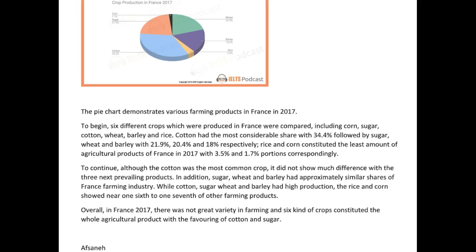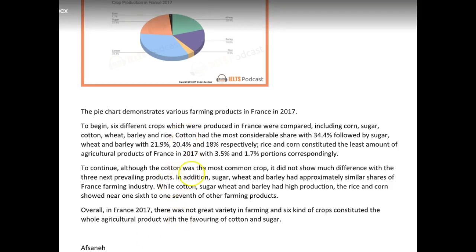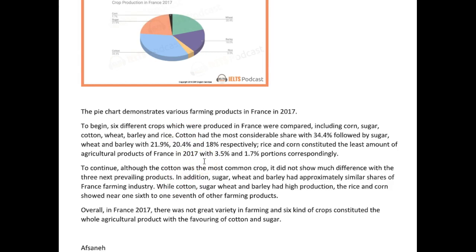There were other ways you could have done this. You didn't have to go to all the trouble of giving all the data in your first paragraph. I would have preferred basically you combining all of this and maybe separating the paragraphs into the top 3. So cotton, sugar, and wheat in the first paragraph, and then in the second paragraph talking about the other 3. I think it's 3. It should be 3 more, right? Yeah. Or, there were other ways you could do it.